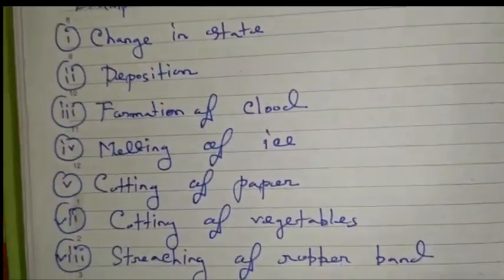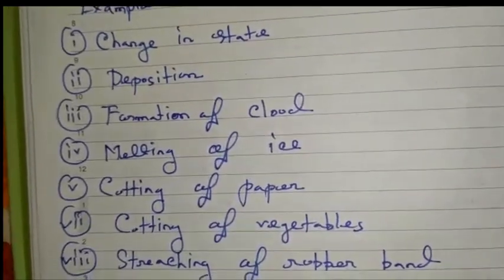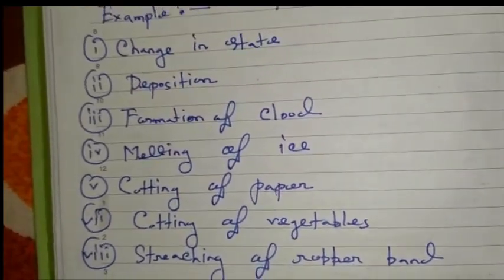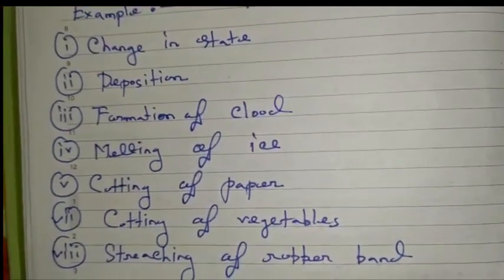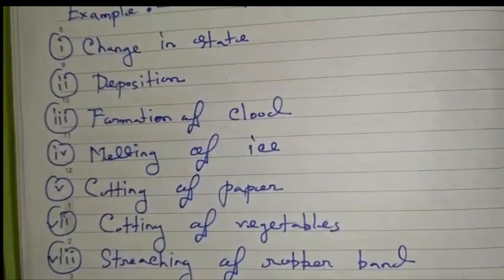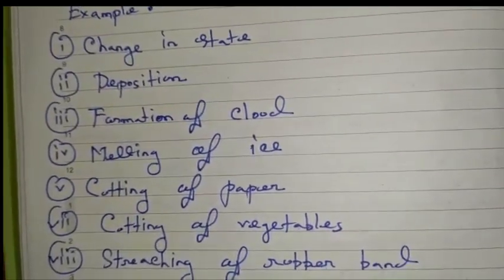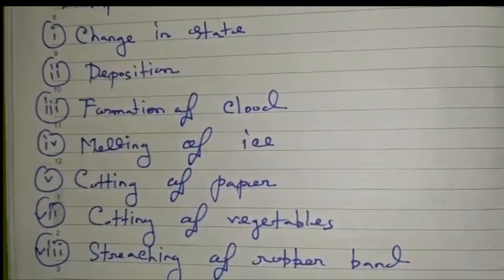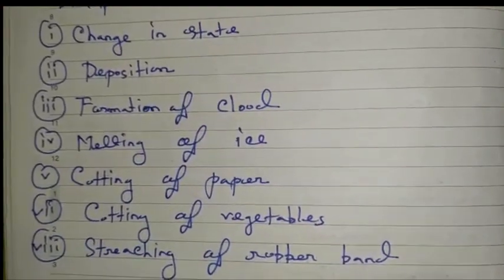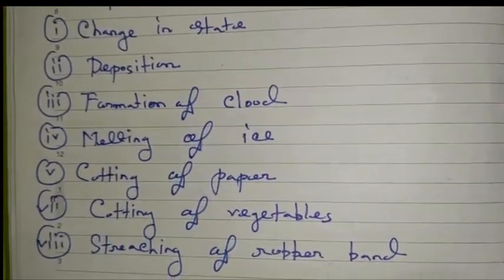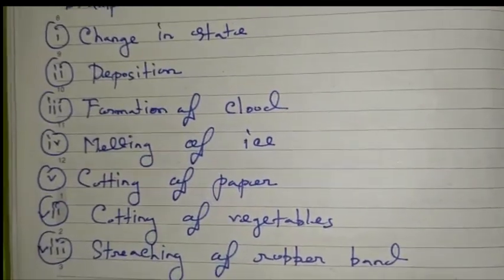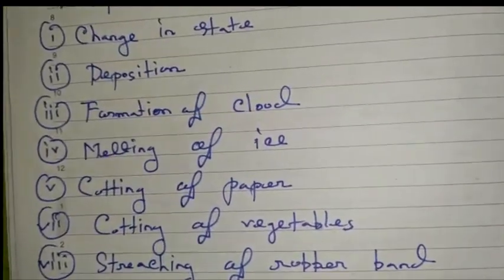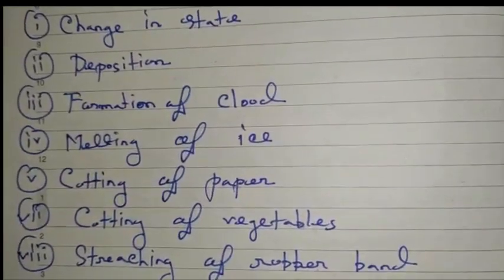Deposition. Certain substances like camphor and ammonium chloride are directly converted from solid to gaseous state by skipping their liquid state. This is known as deposition. By cooling down the vapor, we can get the solid again. So deposition is one kind of physical change. Next one is formation of cloud. You know that formation of cloud is part of the water cycle. So it is also a change of state of water, and the formation of cloud is also a physical change.